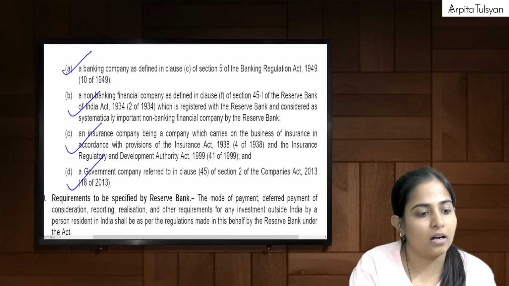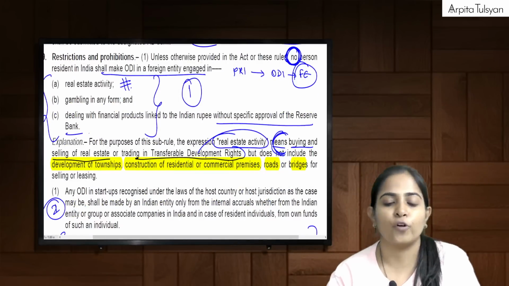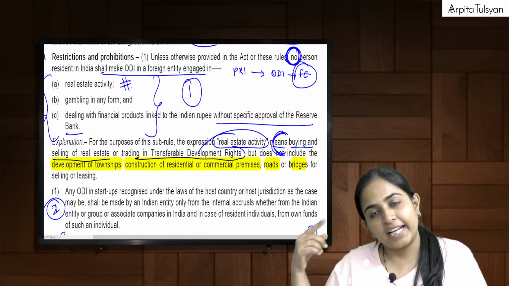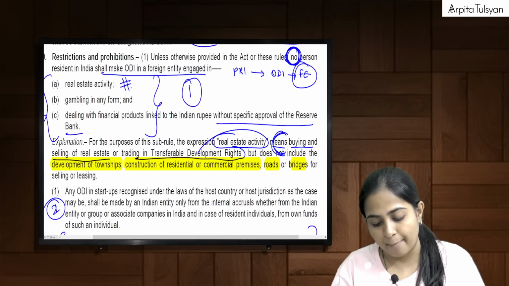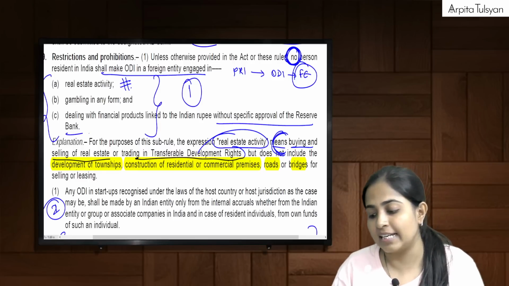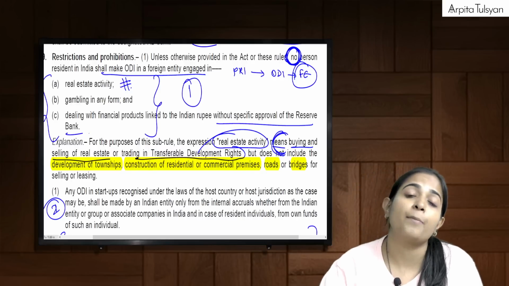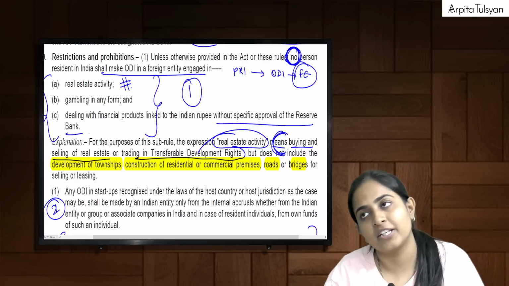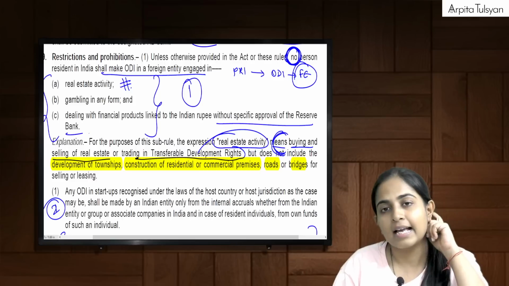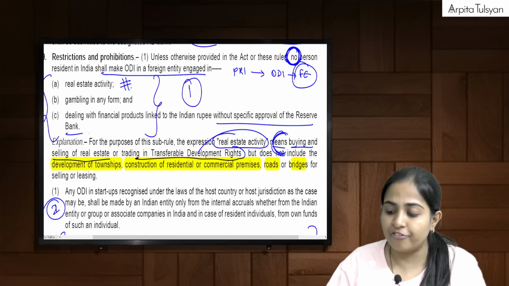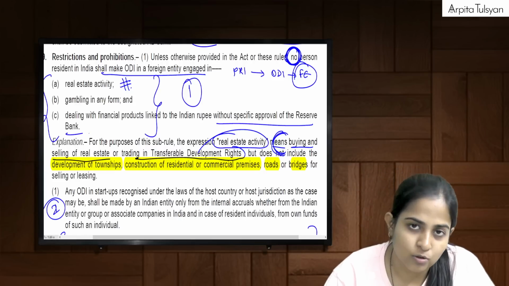Okay. So 2 specific points to be remembered here. First of all, if we want to do ODI, we can do, but that foreign entity should not be engaged in 3 types of activities: real estate, gambling, and one more, dealing with any financial products linked to the Indian rupee without the approval of RBI. But in real estate, development of township, construction of residential or commercial premises, roads, bridges, etc. is allowed. And next, if we want to do the ODI in a startup, then it should be out of our own sources.